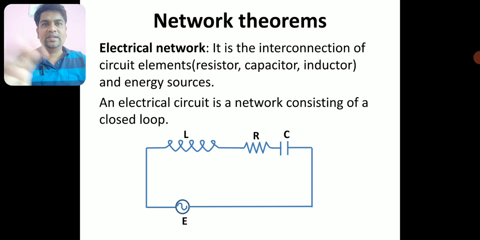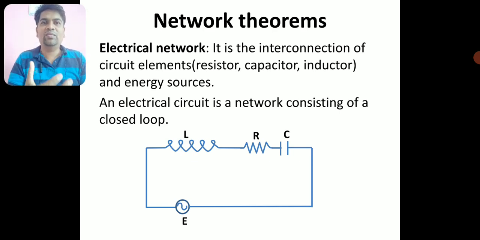Now this is one example of an electrical network. See, an inductor, resistor, capacitor, they are all connected to some energy source. It could be AC or it could be DC, any energy source for that matter.